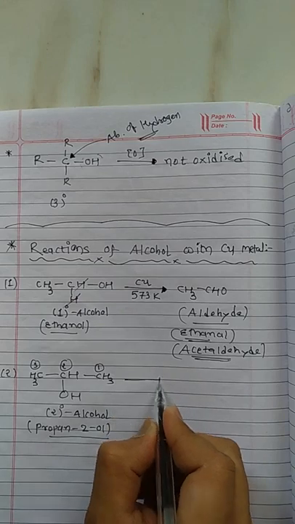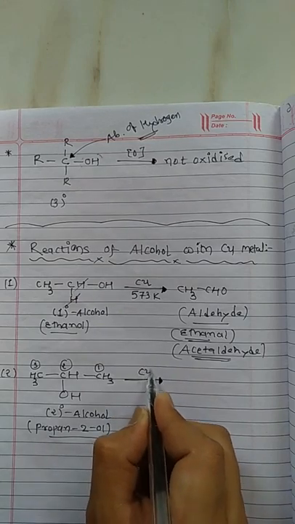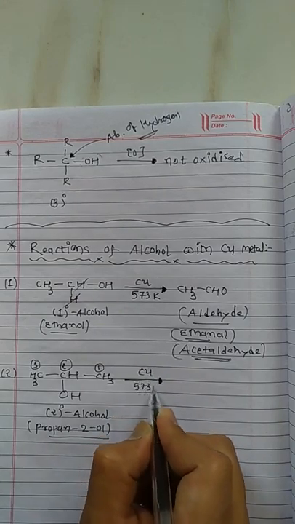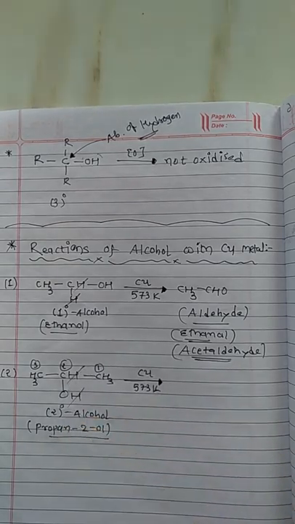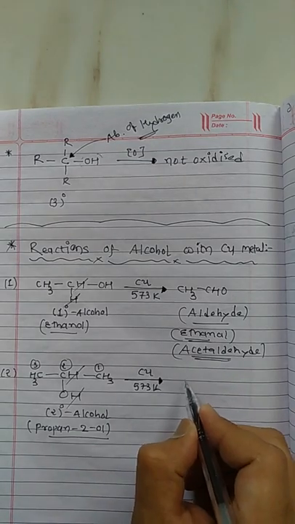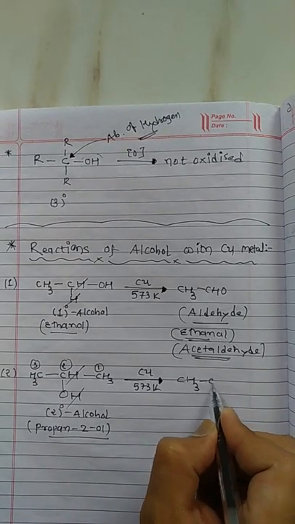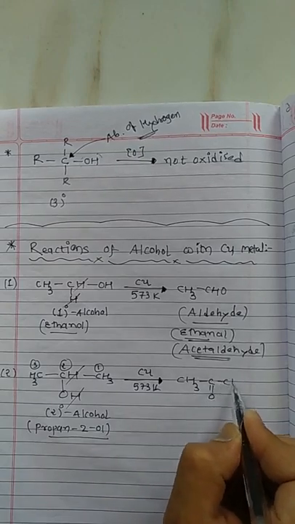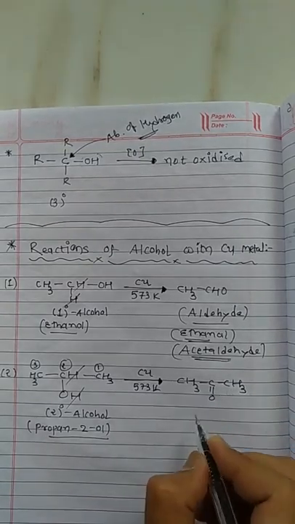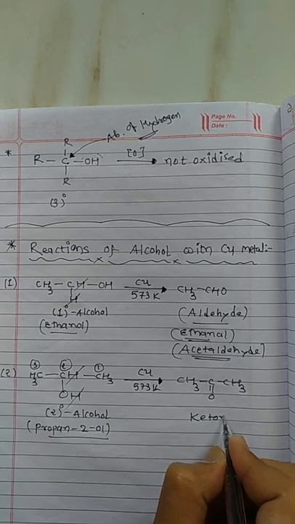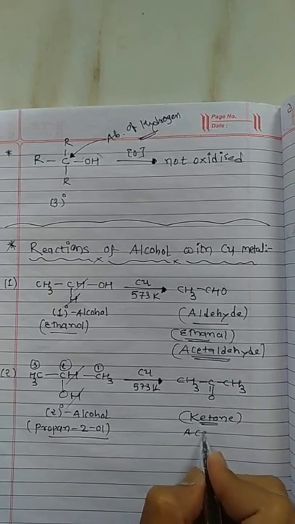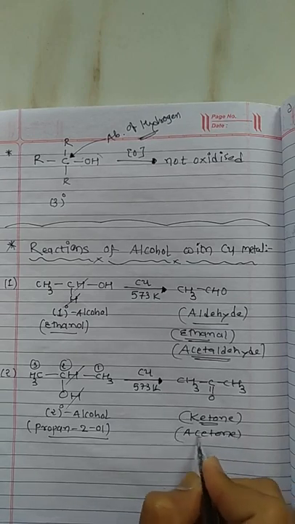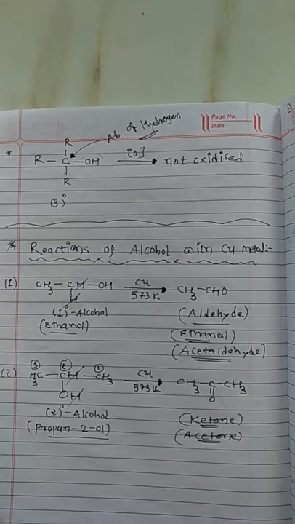Now it reacts with copper metal at 573 Kelvin temperature. Here also two hydrogens are removed in the form of H2 gas. So we have the product CH3COCH3. Which functional group does this compound contain? Ketone, and the name of the compound is acetone or propan-2-one.